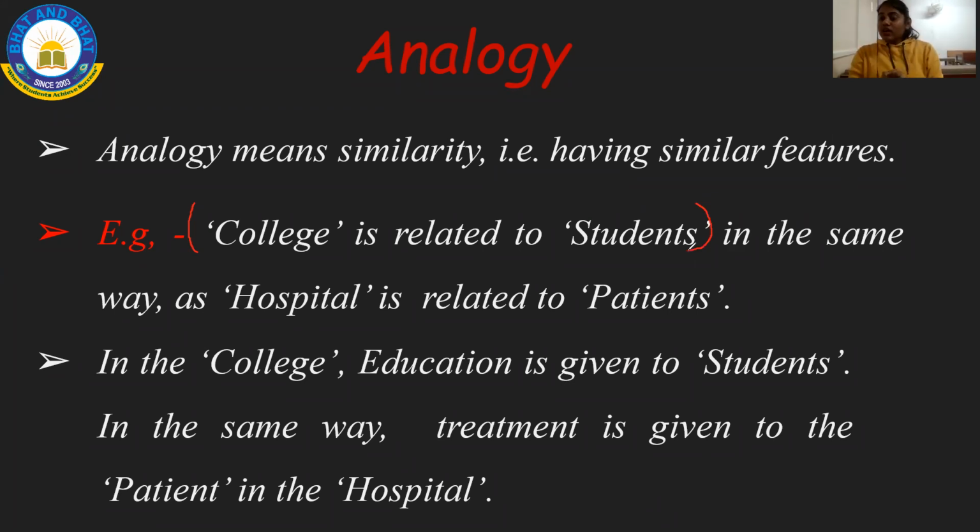Your work is to find out the relation between college and the students. Why will students go to the college? To get education or knowledge. So college is related to student.